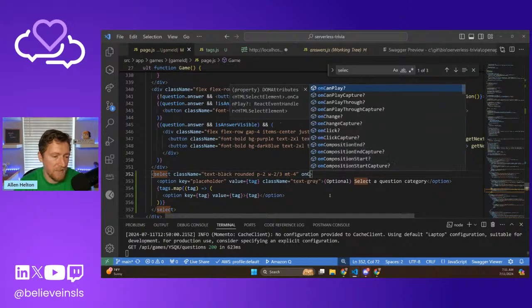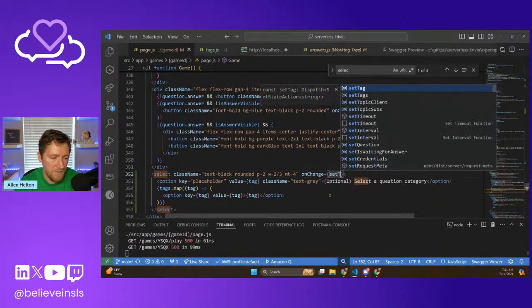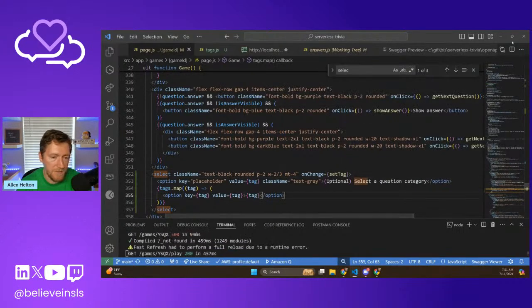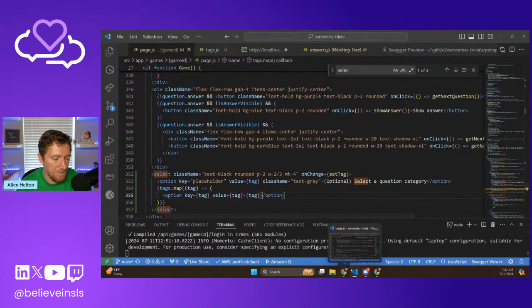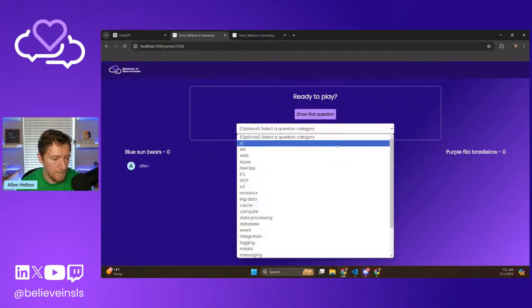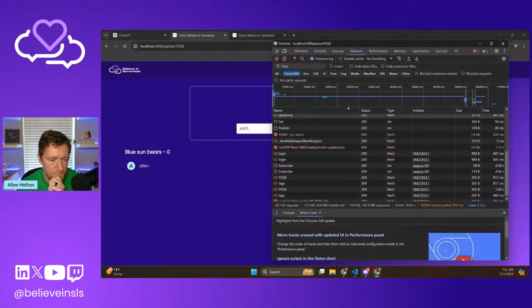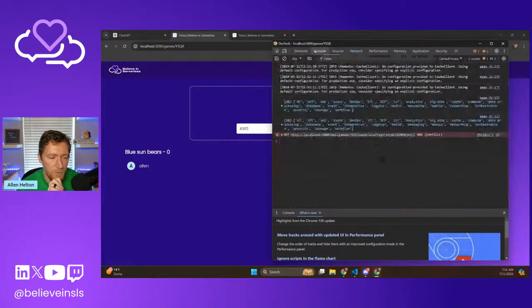I believe it's on change. Set tag. Let's see if that barks at me. Let's do AWS. What did we pass in?